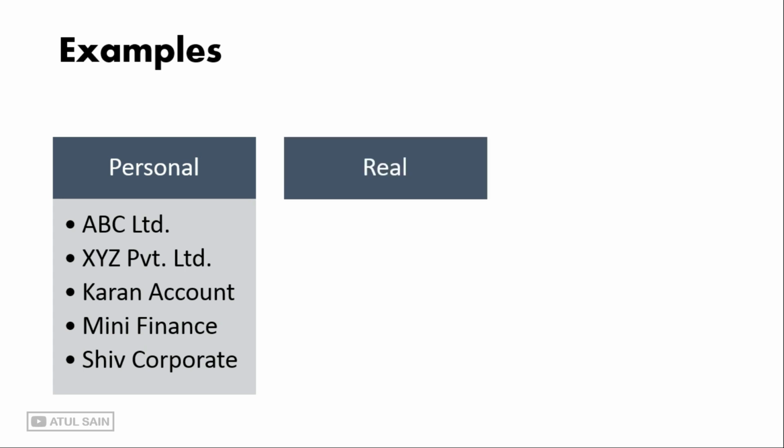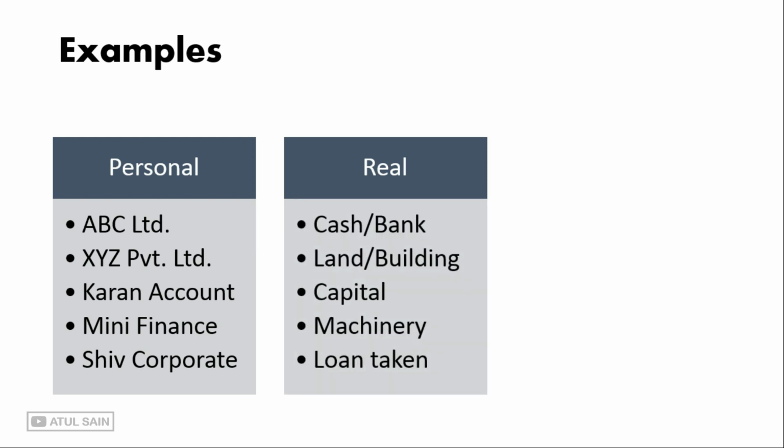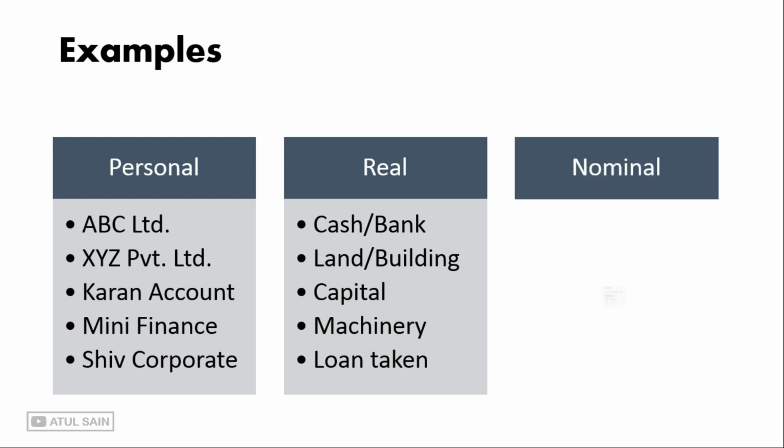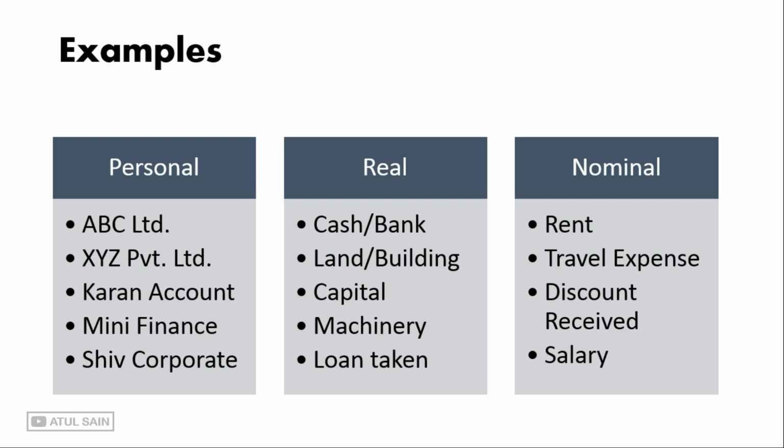And if I talk about the real account, as we have discussed, assets and liabilities come. So any kind of asset like cash or bank, land, building, any kind of liability like capital, machinery is an asset, and any kind of loan taken or given, all of these are covered under the real account as assets and the liabilities.